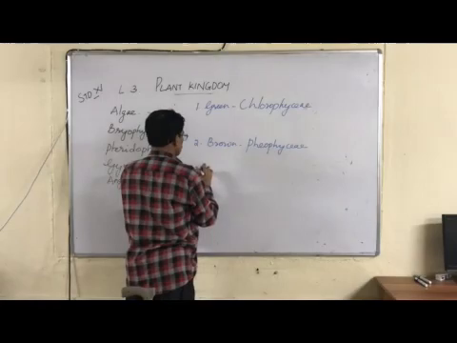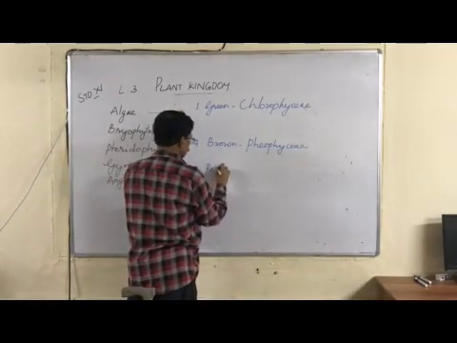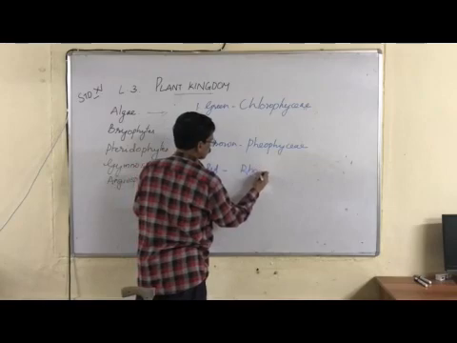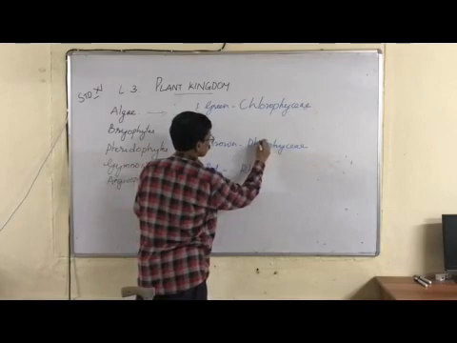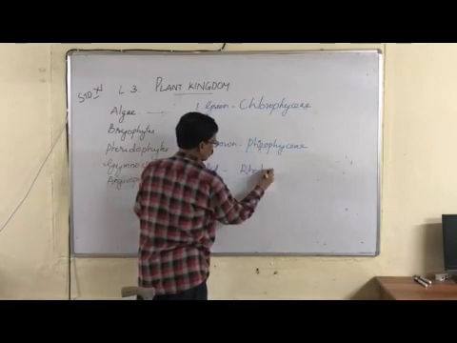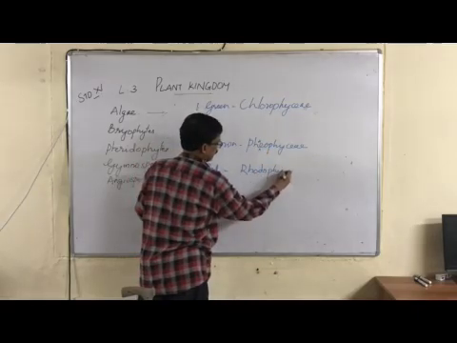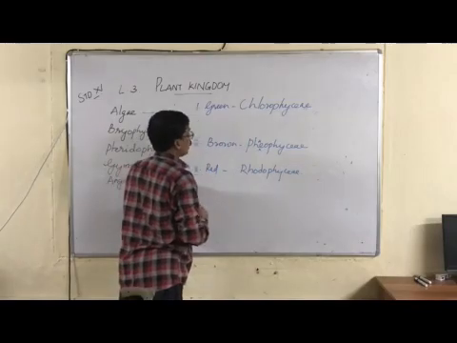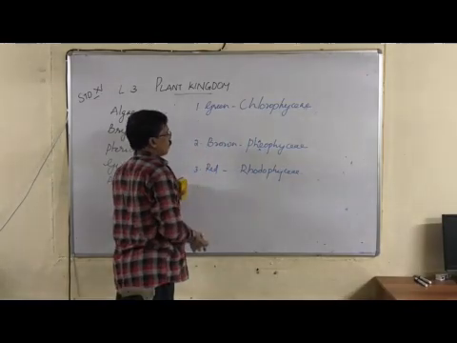Then third one, red algae, Rhodophyceae. So there are three types, or three classes, of algae.